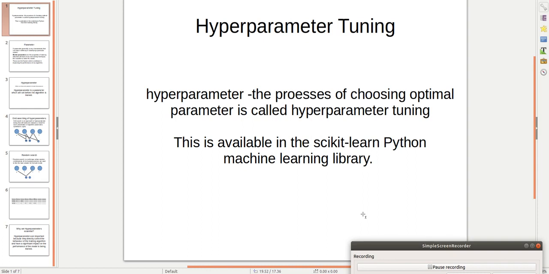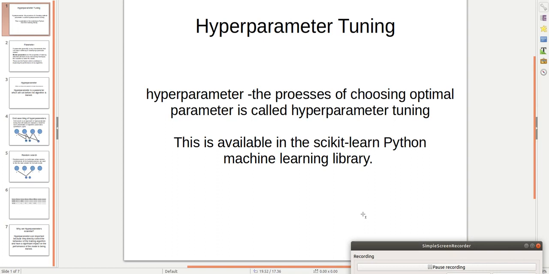As we know in ML, we want to build a model with good accuracy, or the model should be the best fit for our data set. To build a model with high accuracy, there are so many parameters to choose from when we train our model. To choose the best parameter, the concept that came is hyperparameter tuning.